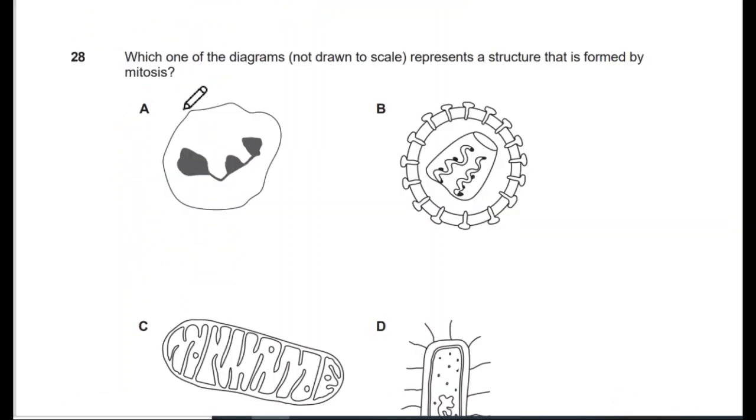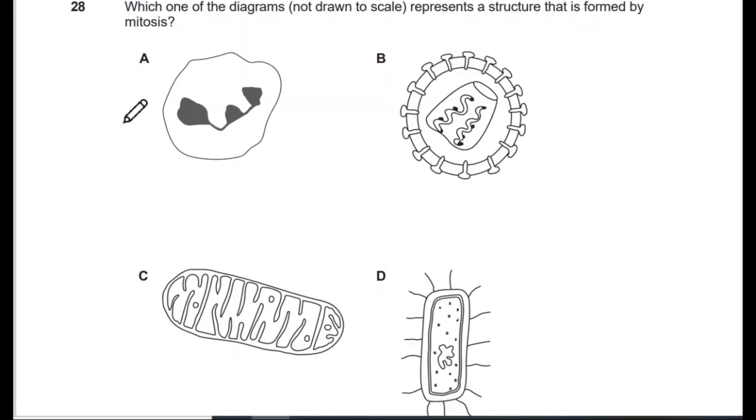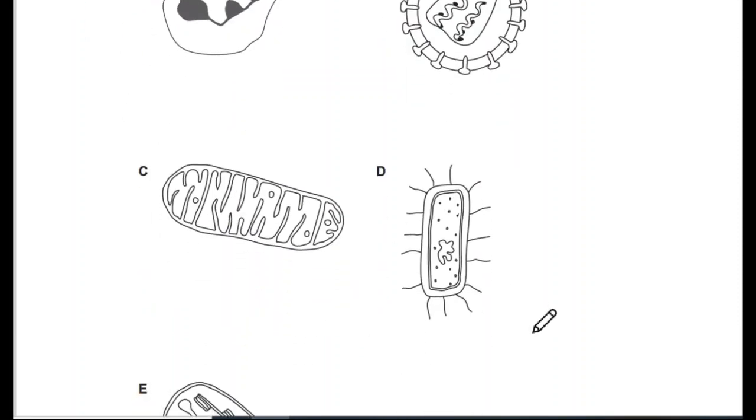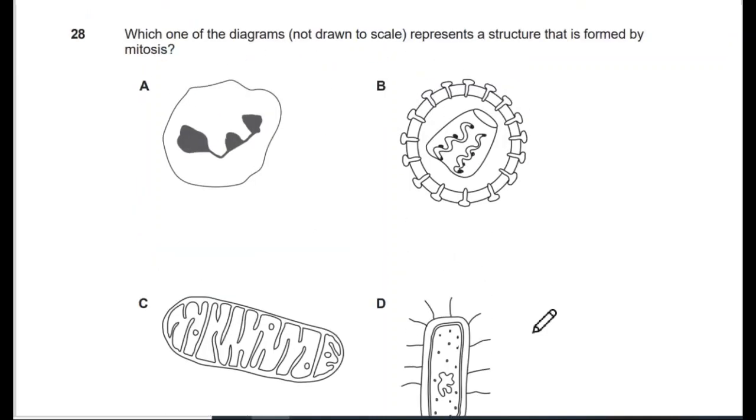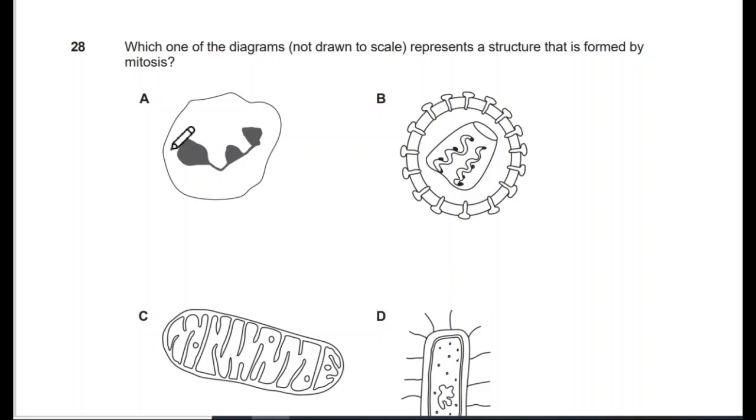Let's go. Which one of the following diagrams represents the structure that is formed by mitosis? For this question, you must know these structures by diagram. As I told you before, knowing the diagrams is also important because most of the time the examiner gives you the diagram instead of the name.